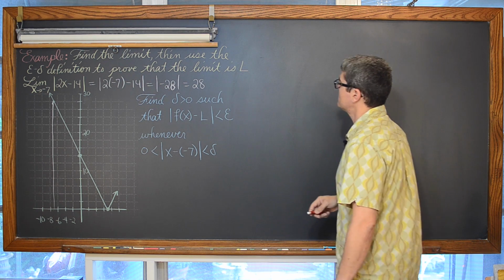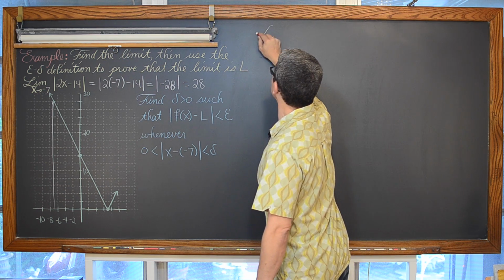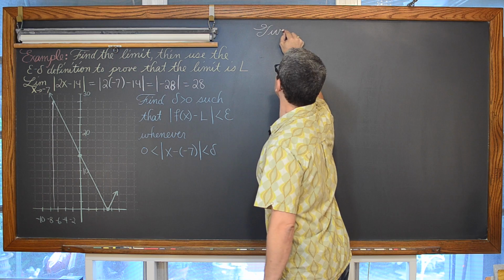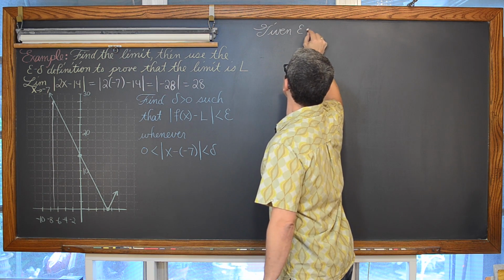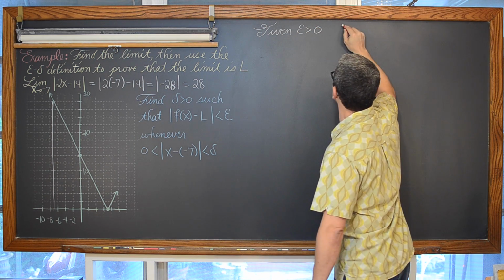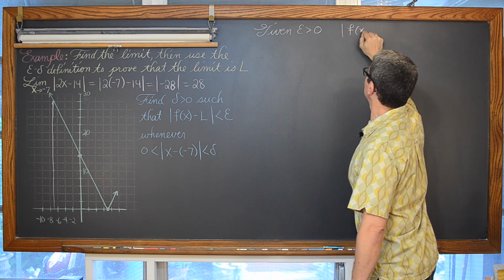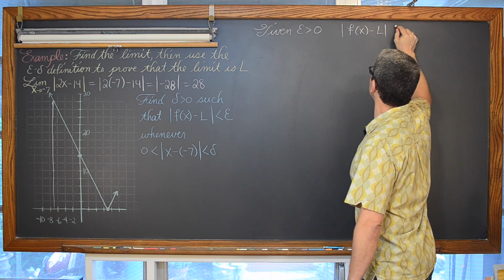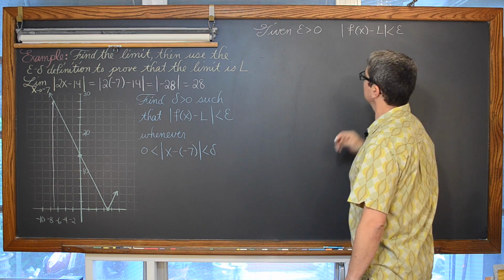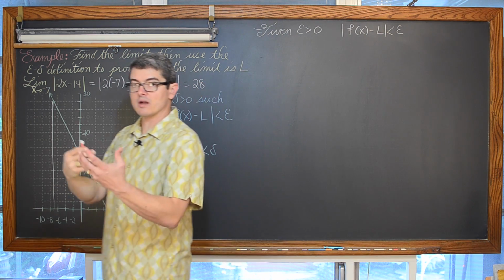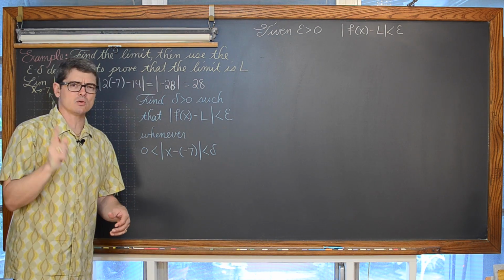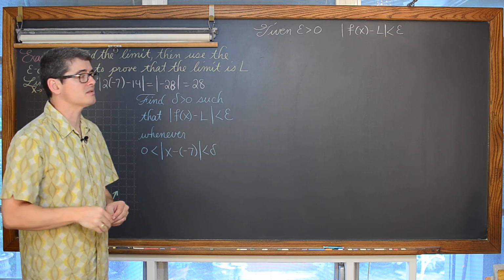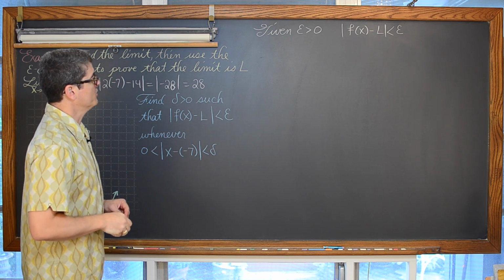So again, we're going to say, given that epsilon is greater than 0, that the absolute value of f of x minus L is less than epsilon. Again, assuming that to be true as we work out the relationship between delta and epsilon. So one last time, this is scratch work. This is not the beginning of the proof.